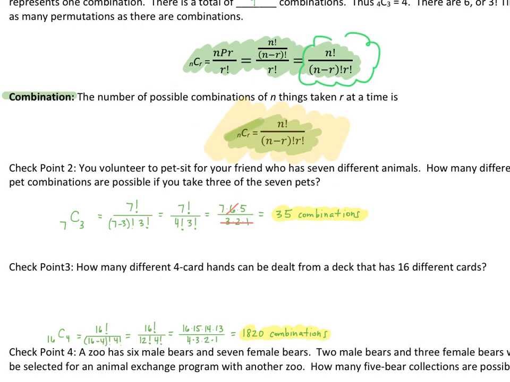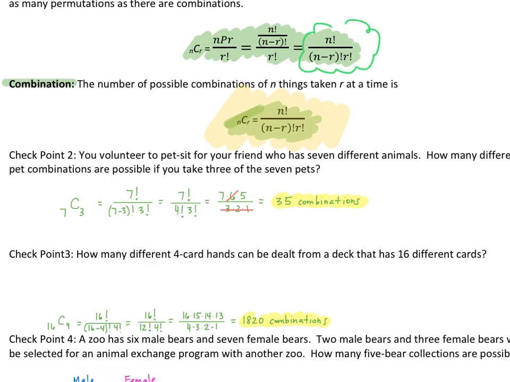Okay, hopefully you got the same as me. So we said 16 choose 4, because I have a deck of 16 cards, but I only want 4 cards in my hand. So we have 16 factorial over (16 minus 4) factorial, which is 12 factorial, times 4 factorial. And then when we clean it up, the 12 factorials will cancel, and I'm left with 16 times 15 times 14 times 13 over the 4 factorial, 4 times 3 times 2 times 1.